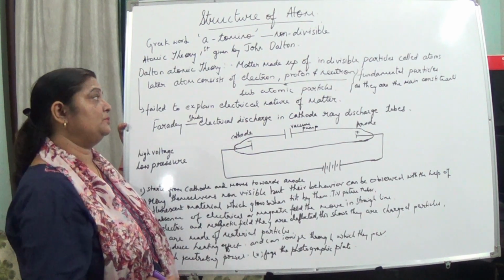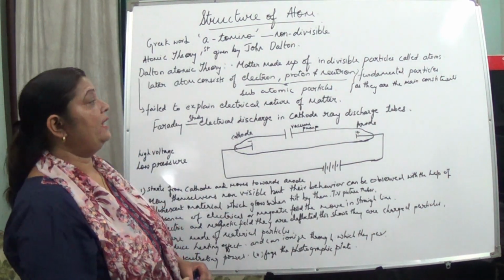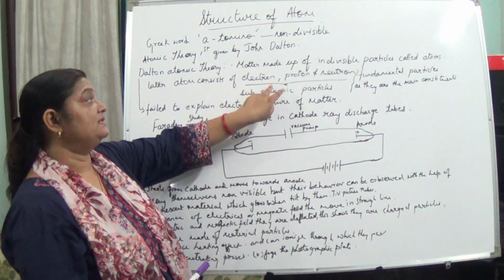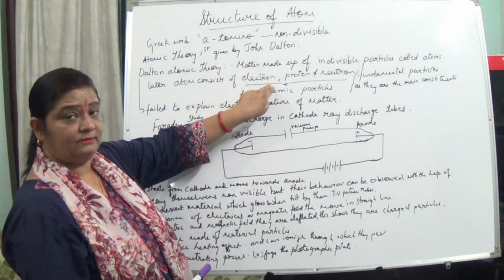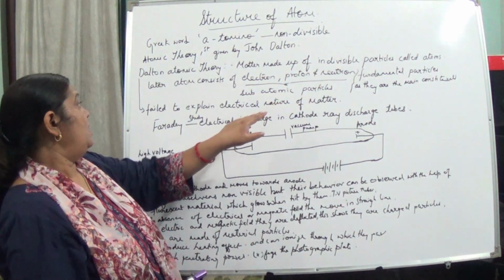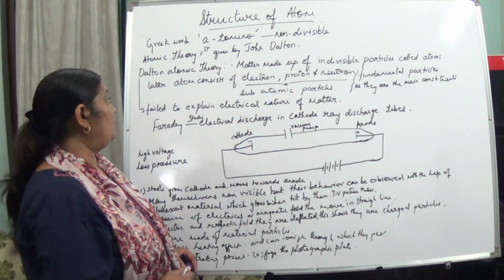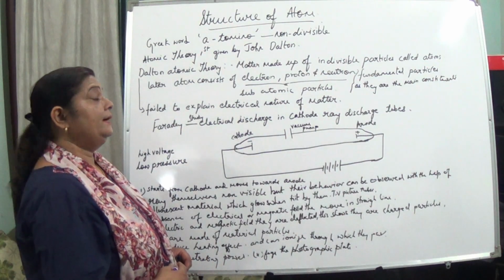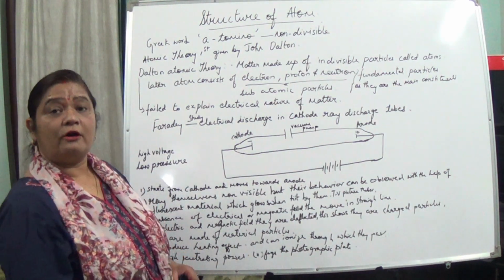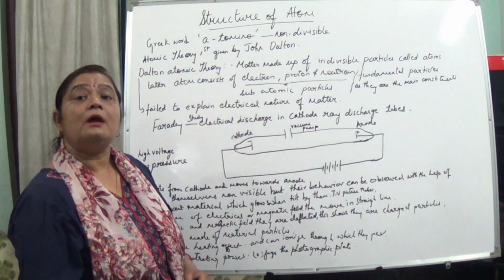Electrons, protons and neutrons. These are the subatomic particles of atom, but they are the fundamental particles as they are the main constituents of atoms, and they play a great role in the reactions. Now, Dalton's atomic theory could explain all the laws of chemical combination, like the law of conservation of mass, the law of definite proportion, the law of multiple proportion, but it failed to explain the electrical nature of matter.